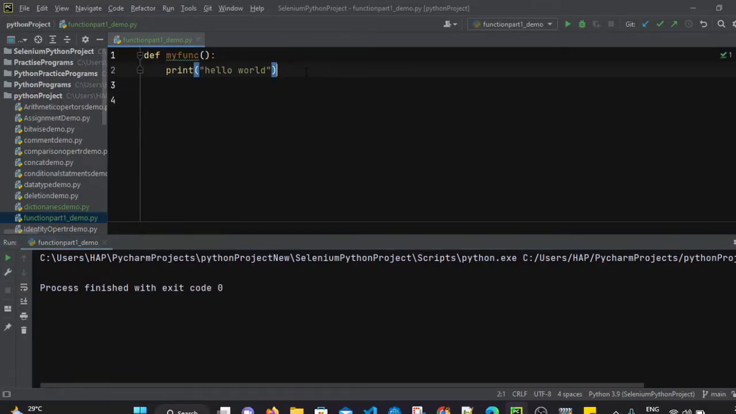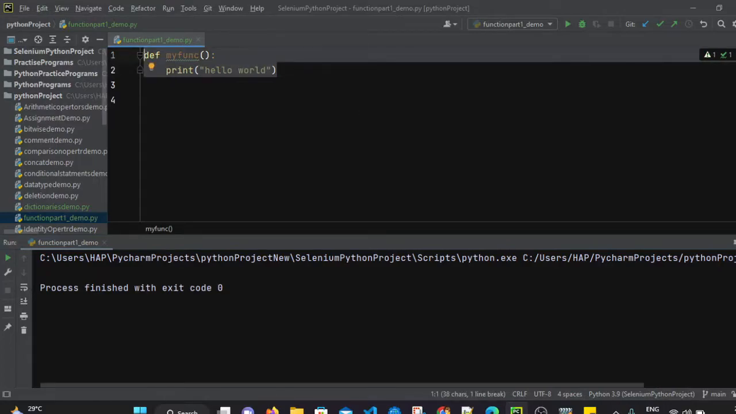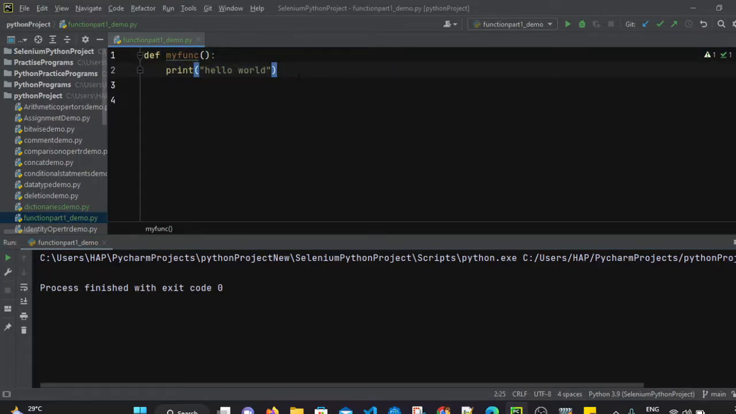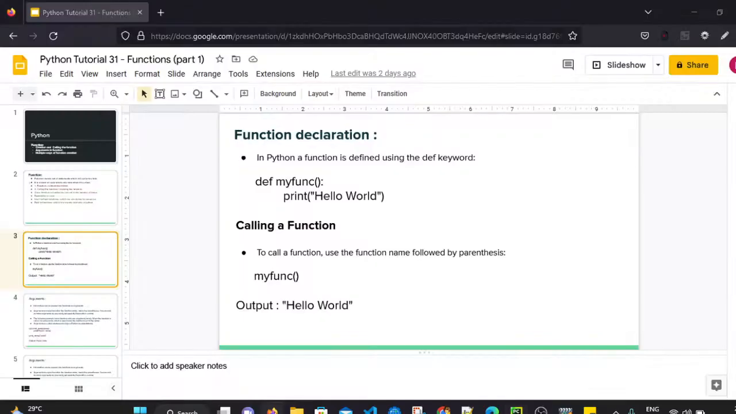Because we have only created a function. We have not called that function yet. To execute that function, we have to call it. Then only will the output come. So what is the syntax to call a function?